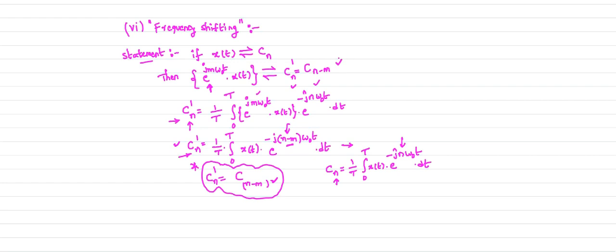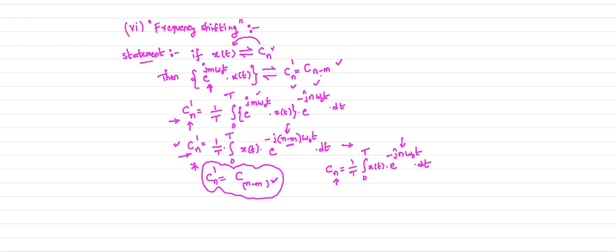Now if you observe here, whenever we multiply a signal x of t by a factor of this much, there is a shift in our frequency for our complex exponential Fourier series coefficient. Cn is the complex exponential Fourier series coefficient of x of t.